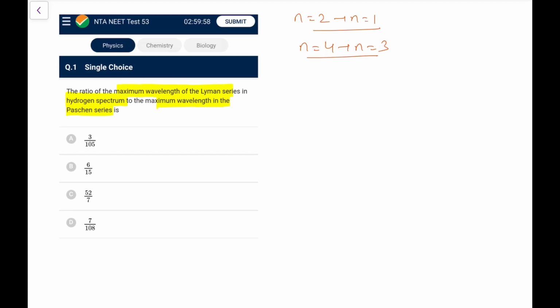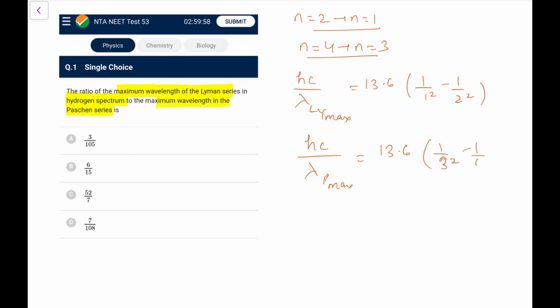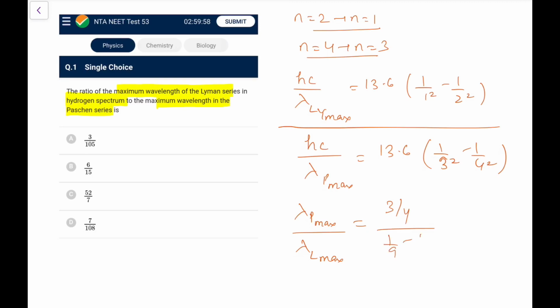So we will have hc upon lambda Lyman max from our formulas, that is 13.6 Z square, that is hydrogen, 1 upon 1 square minus 1 upon 2 square. Similarly we'll have hc upon lambda for Paschen series, maximum will correspond to transition from 4 to 3, that is 1 by 3 square minus 1 by 4 square. So if I divide, 13.6 gets cancelled. This is 1 by 1 minus 1 by 4, that would be 3 by 4. Here we will have 1 by 9 minus 1 by 16.